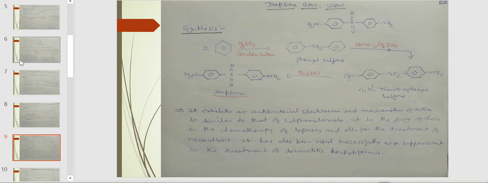It exhibits an antibacterial spectrum and mechanism of action similar to that of sulfanilamide. It is the drug of choice in the chemotherapy of leprosy and also for the treatment of nocardiosis. It has also been used successfully as a suppressant in the treatment of dermatitis herpetiformis.